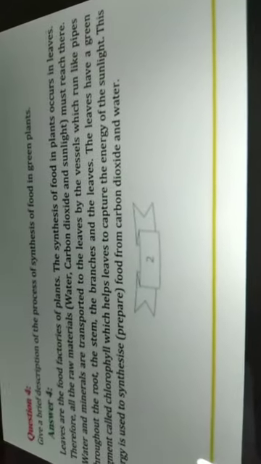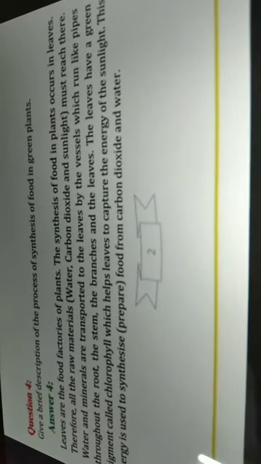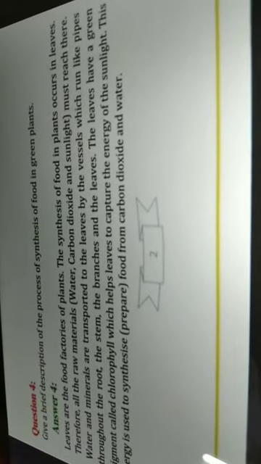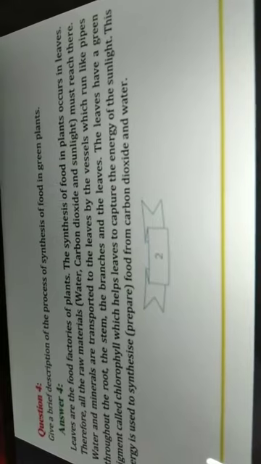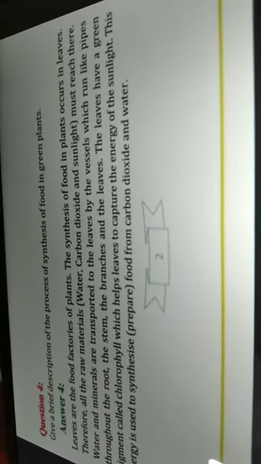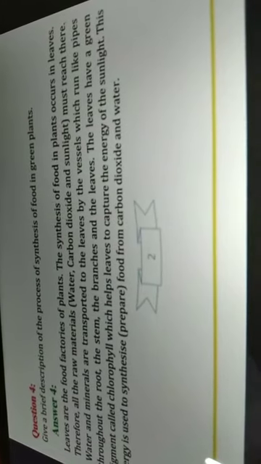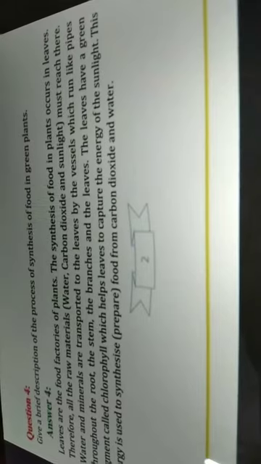Now the next question is: give a brief description of the process of synthesis of food in green plants. That means how the leaf of a green plant makes its food. Leaves are the food factories of a plant. We all know that leaves are called the food factory of the plant. The synthesis of food in plants occurs in leaves.